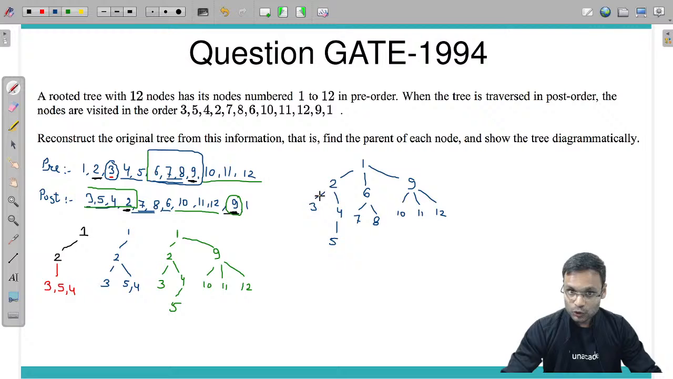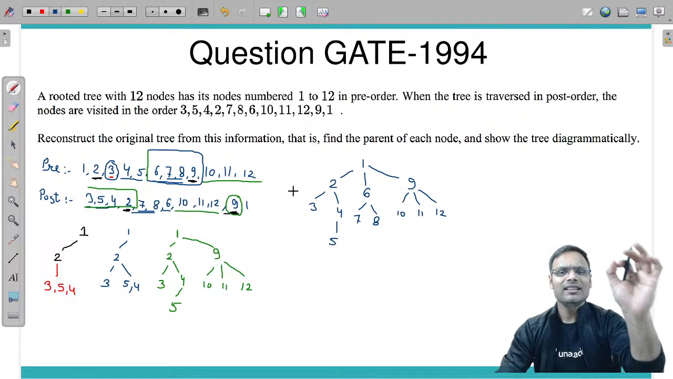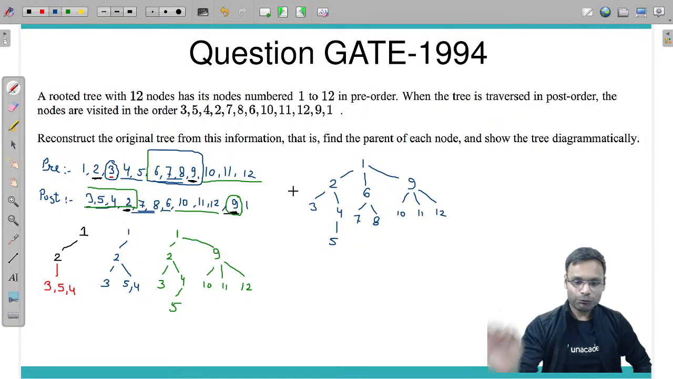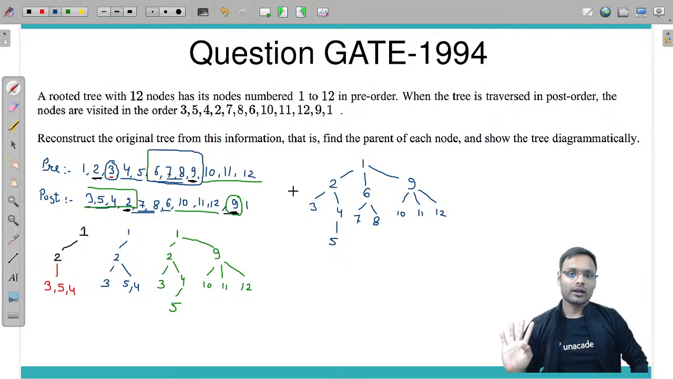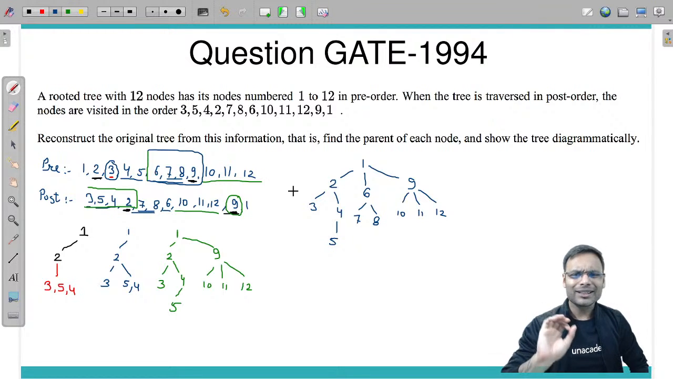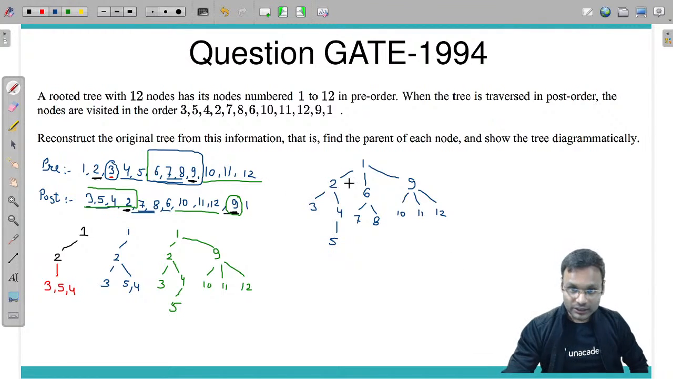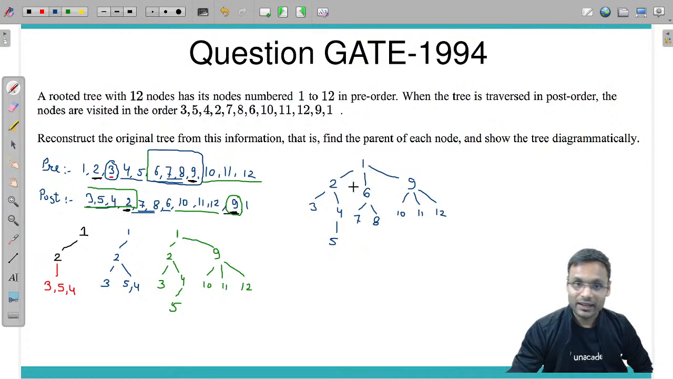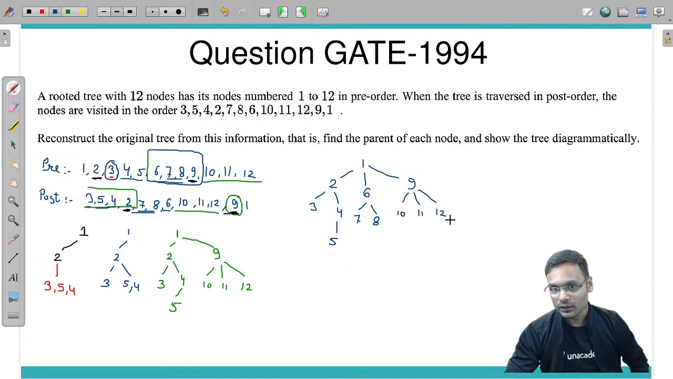Pre-order traversal 1, 2, 3, 4, 5, 6, 7, 8, 9, 10, 11, 12. Post-order traversal is 3, 5, 4, 2, then 7, 8, 6, 10, 11, 12, 9 and 1. Exactly the same tree we have drawn for which pre and post-order are given. Now in-order traversal depends on this particular thing, that this particular 6 should be taken in the left of 1 or right of 1.